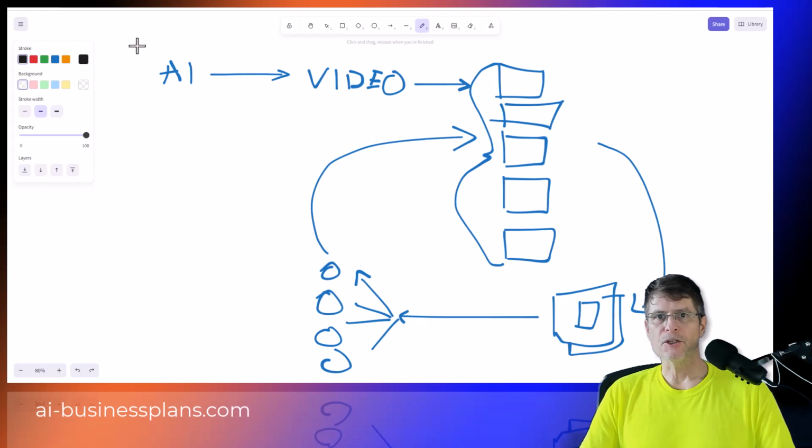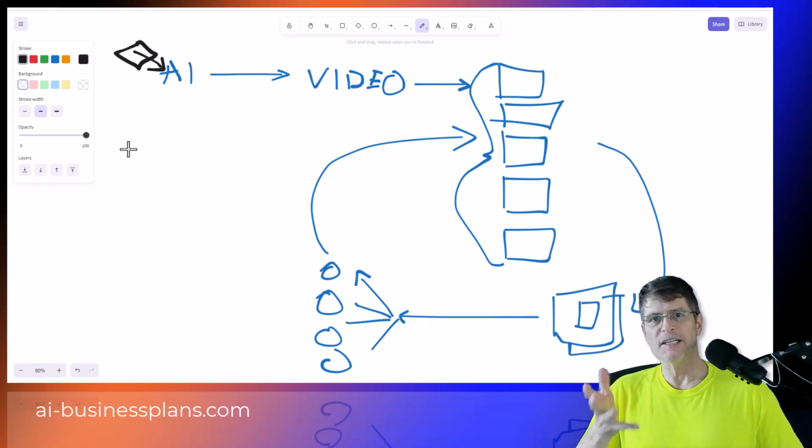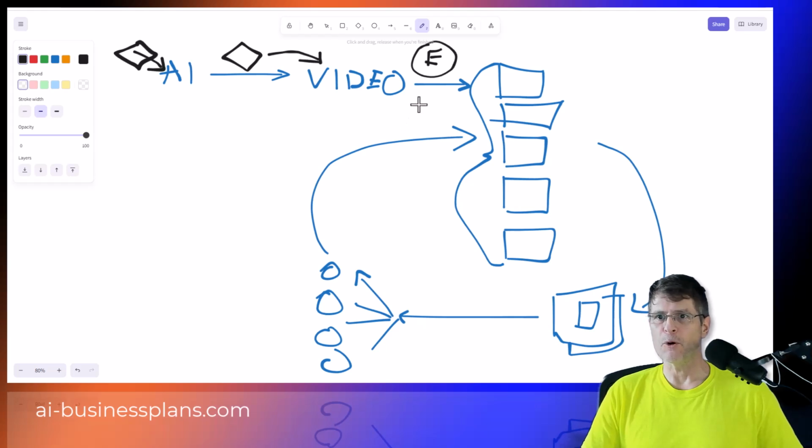Now let's talk about the automations that I'm going to build to help me with this. The first is going to be an automation that is going to help with the script writing for the videos, to make sure that I'm doing a viral format script that is about 50-60 seconds long and I just read through it. Then the second automation is going to take the script and make contextual video and images for me. So I'm going to take Flux AI images and turn them into motion clips using Kling AI and turn those into video. Then I've got some editing to do here where I put things together, and this part will probably be automated as I get more skill at it. But first of all, I'll be starting off with some manual editing.